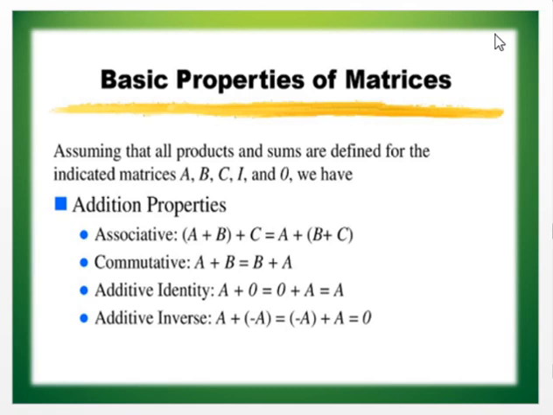Then we have the additive identity. The O matrix, that is the null matrix, is the additive identity matrix. So A + O is equal to O + A is equal to A. And the additive inverse: A + (-A) is equal to (-A) + A is equal to the null matrix, that is O.